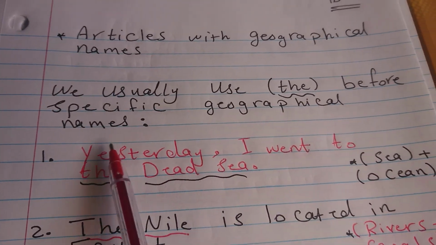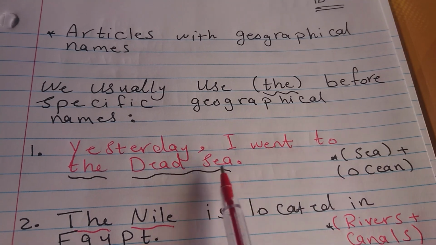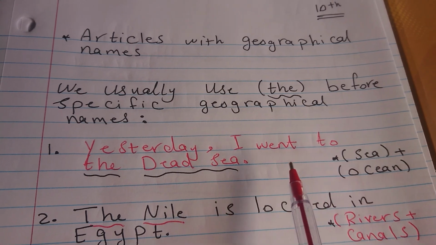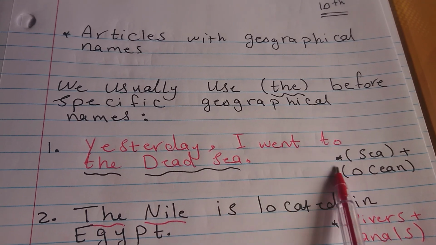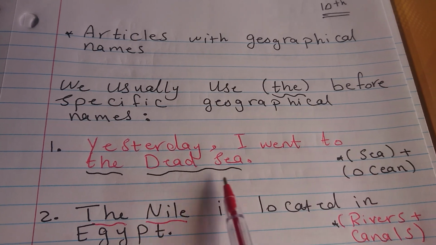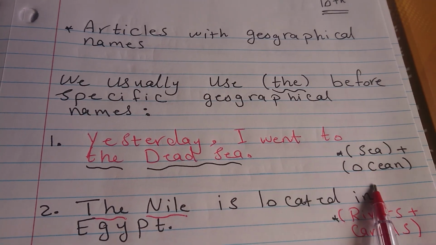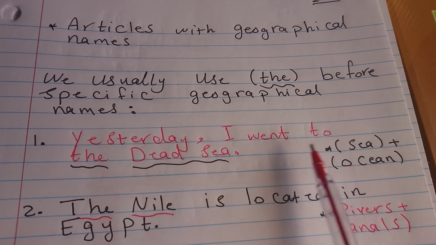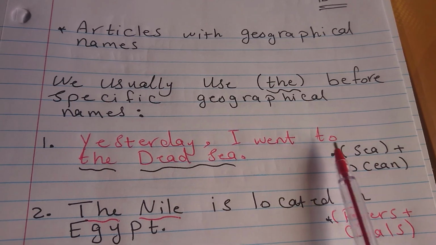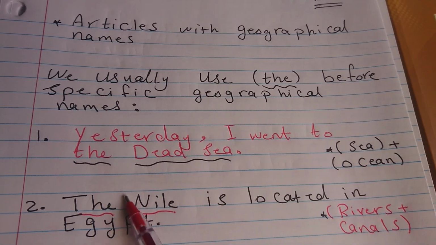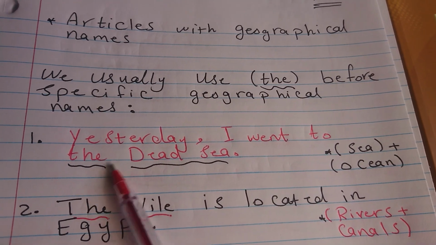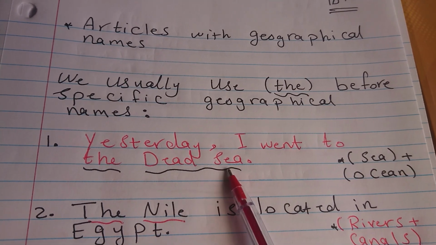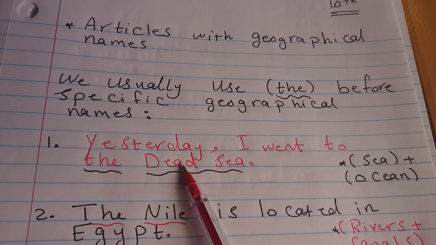The first one: yesterday I went to the Dead Sea. The Dead Sea is the name of a sea in Jordan. So we should know that before specific names of seas and oceans, we should use the definite article the. Here we are not supposed to say I went to Dead Sea. No, the correct one is to say I went to the Dead Sea. And as we know, because the Dead Sea is the name of a place or a specific point in the world, we are going to write it with a capital letter.